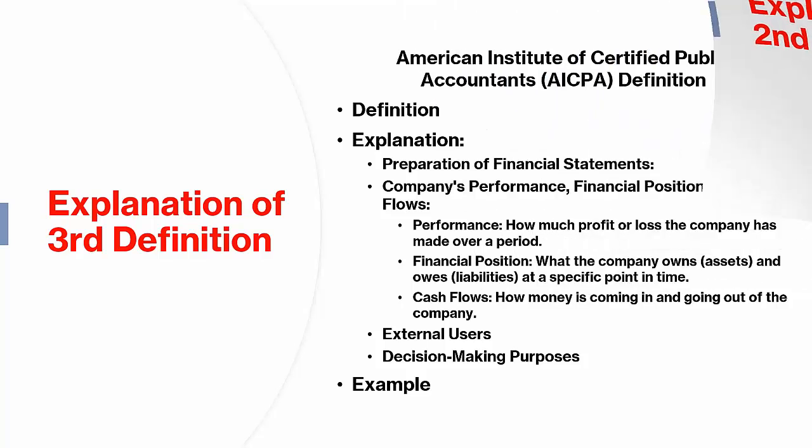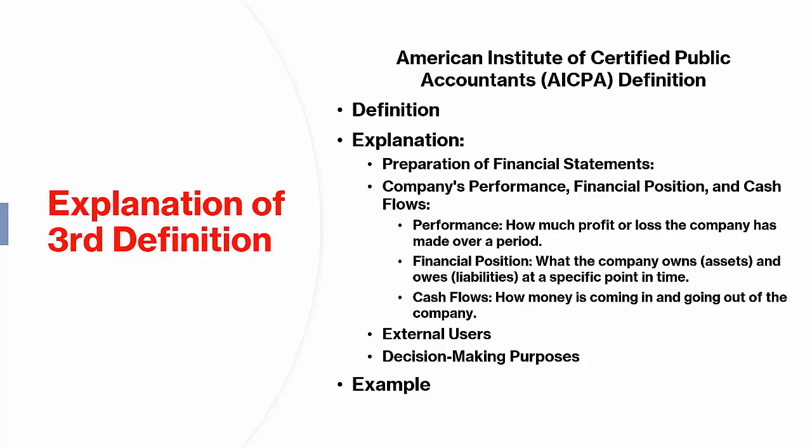Here's the definition of financial accounting from the American Institute of Certified Public Accountants, AICPA, explained simply. Definition. Financial accounting is focused on the preparation of financial statements that provide information about a company's performance, financial position, and cash flows to external users for decision-making purposes. Explanation. 1. Preparation of financial statements. Financial accounting involves making key reports that show how a company is doing. These include statements that detail income, expenses, and overall financial health.